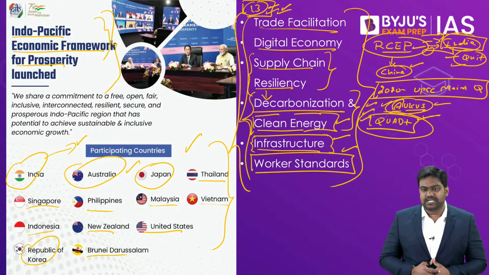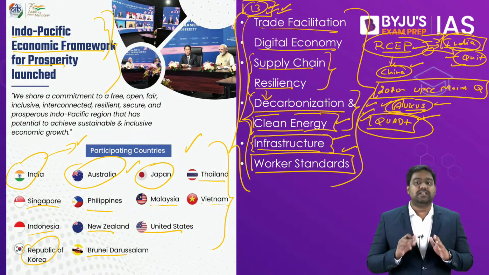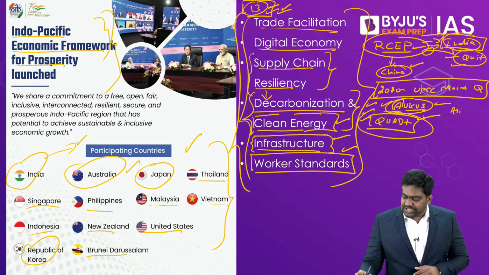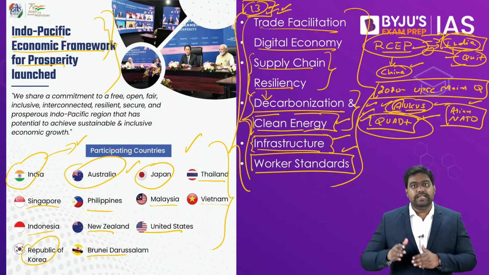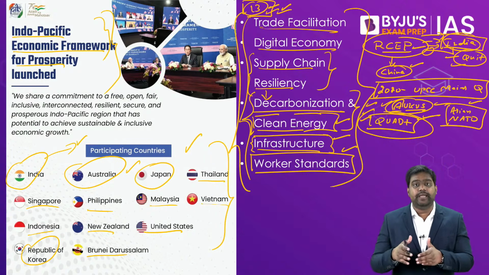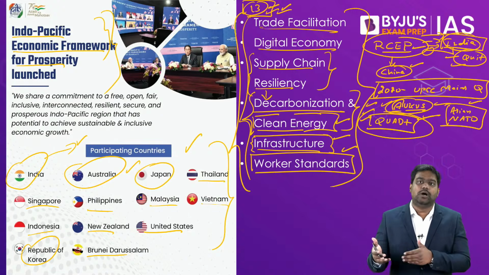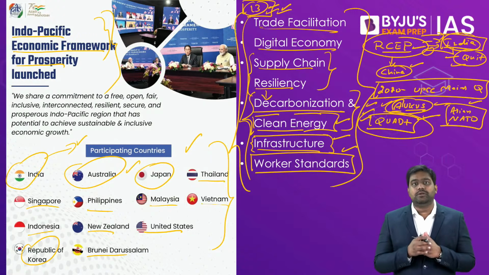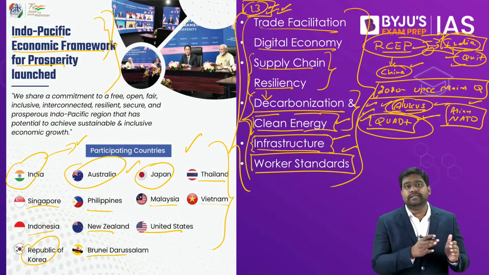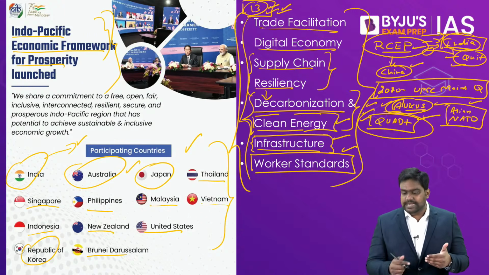Last question, sir, how is Quad going to impact China's interests? See, China has referred to the Quad as the Asian NATO. China clearly sees the Quad as a military threat. It has criticized India, US, Japan and Australia for forming this alliance which is indirectly or directly designed to counter China's interests in the Indo-Pacific. So in the eyes of China, the quadrilateral is a major threat, a diplomatic threat, a strategic threat and a military threat. So China has clearly taken a stand against the Quad.